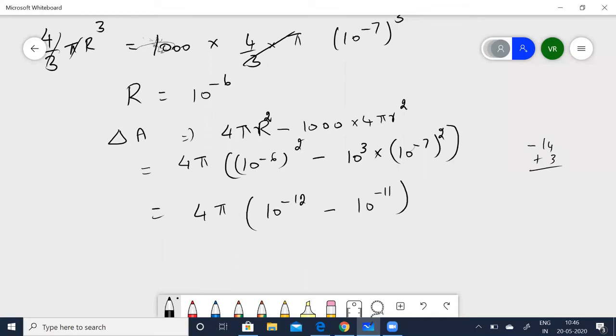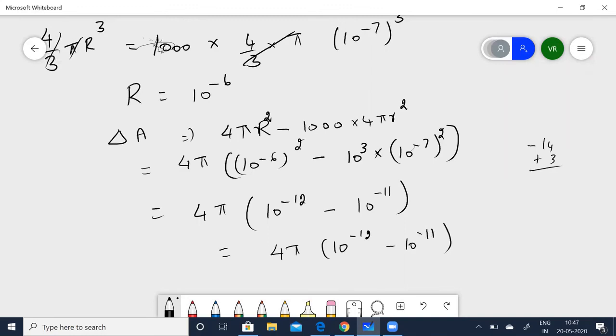So that is 4 pi into (10 to the power of minus 12 minus 10 to the power of minus 11).